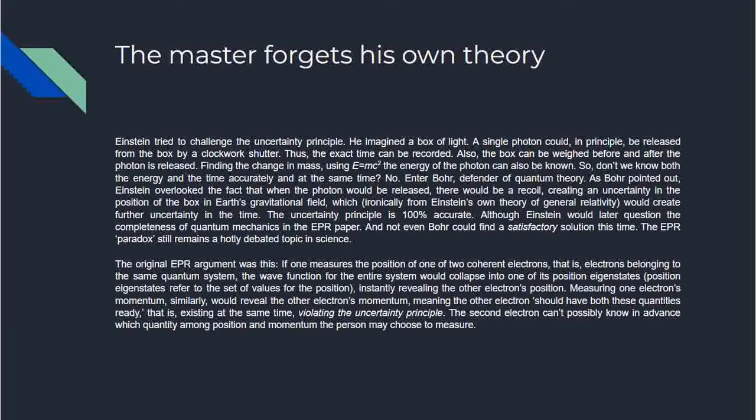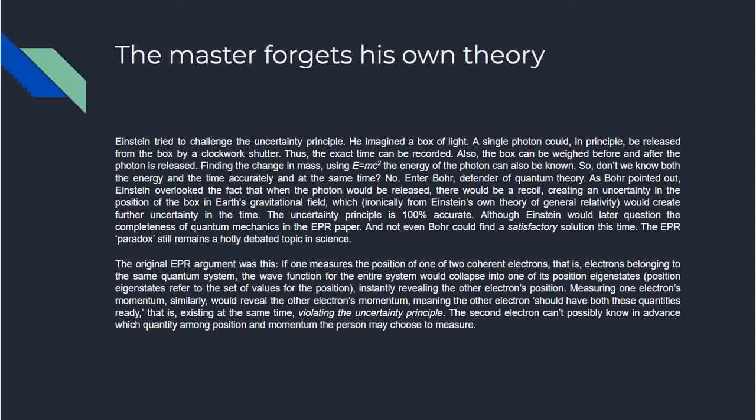He imagined a box of light. A single photon could, in principle, be released from the box by a clockwork shutter. Thus, the exact time can be recorded. Also, the box can be weighed before and after the photon is released. Finding the change in mass using E equals mc squared, the energy of the photon can also be known.